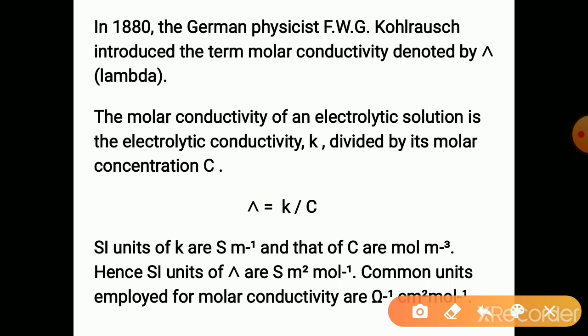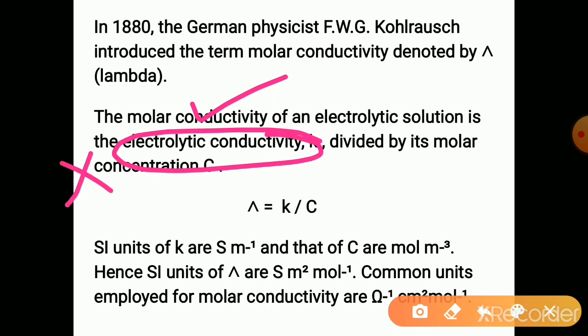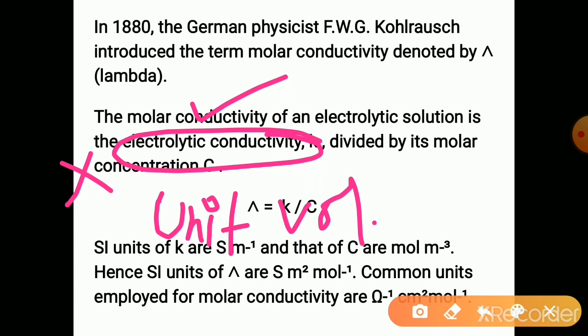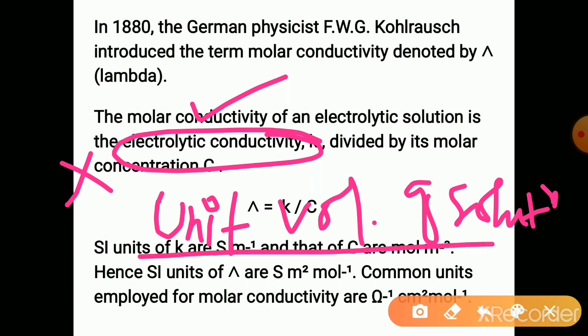So to compare the conductances of solutions, molar conductivity is used instead of electrolytic conductivity. Electrolytic conductivity is not suitable because it is the conductance of unit volume of solution, and in this unit volume the number of ions differs in concentrated and dilute solutions.